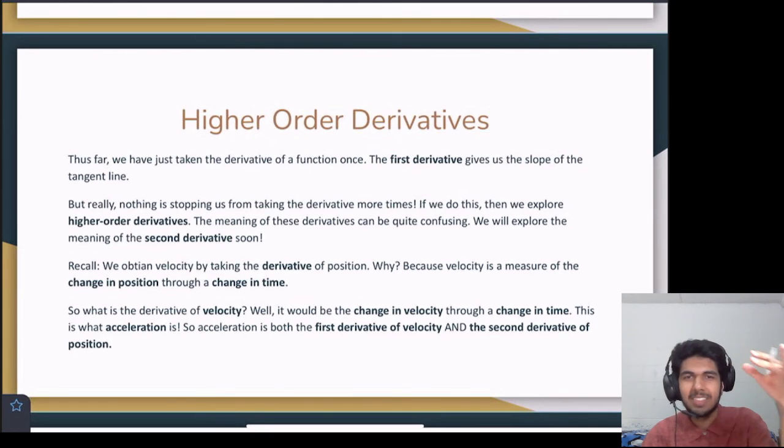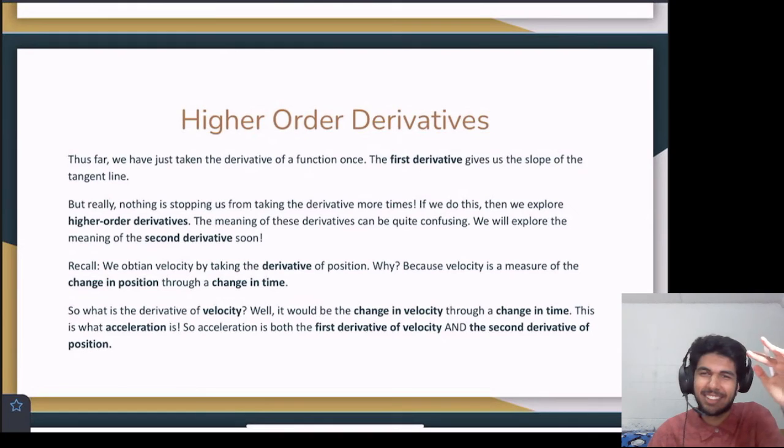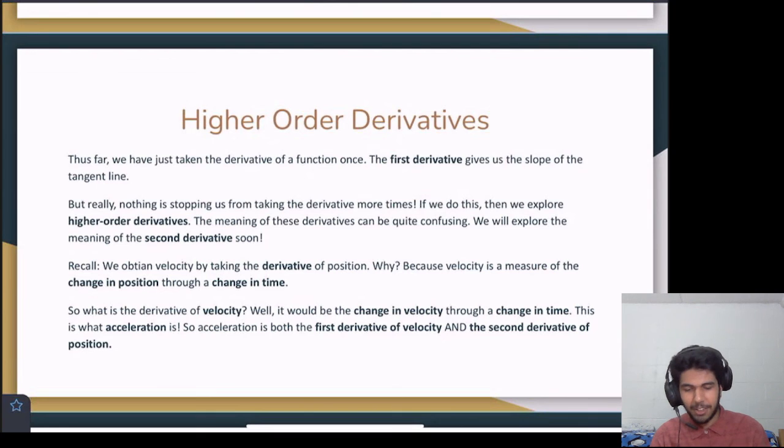And the meanings of these derivatives can be quite confusing. First derivative, it's kind of easy to understand, but it's already kind of complex. But don't worry, I know you're super excited about derivatives, and we will be learning about the second derivative in due time. It's coming up. But recall that we obtain velocity by taking the derivative of position. And we did this because velocity is a measure of change in position through a change in time. And this next point I alluded to. I'm asking what's the derivative of velocity? And that will be the change in velocity through a change in time. And that's what acceleration is.